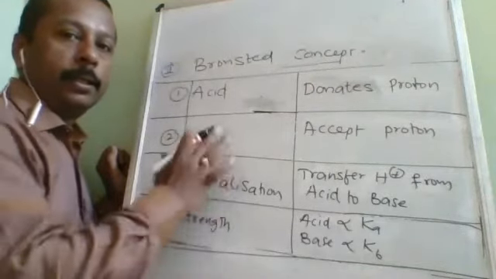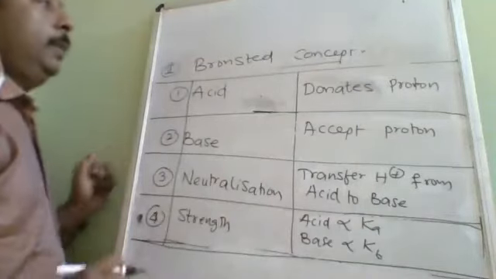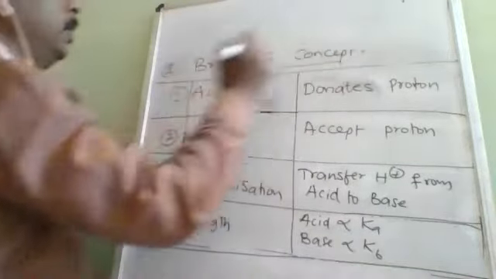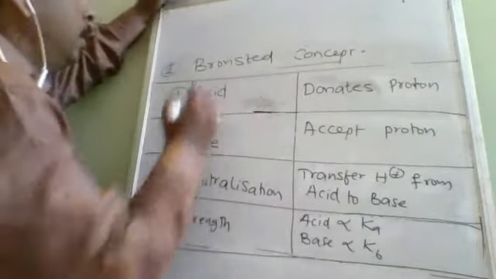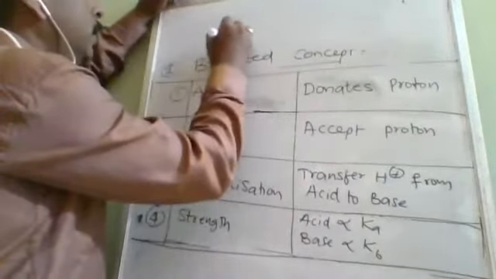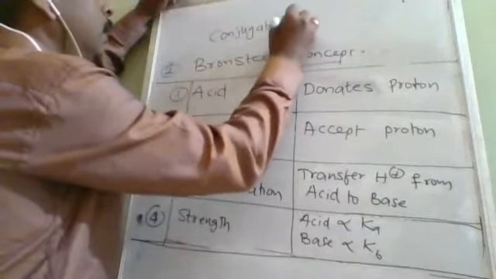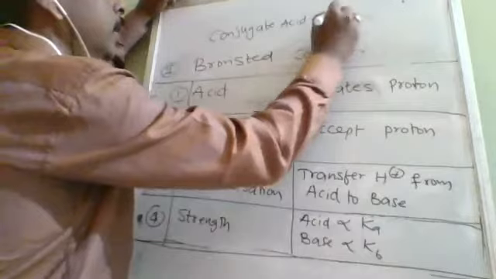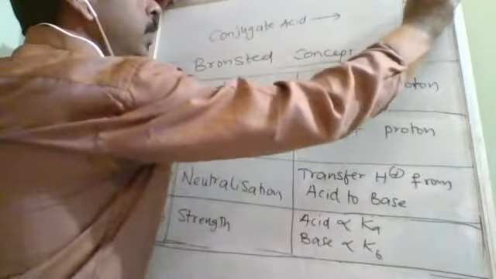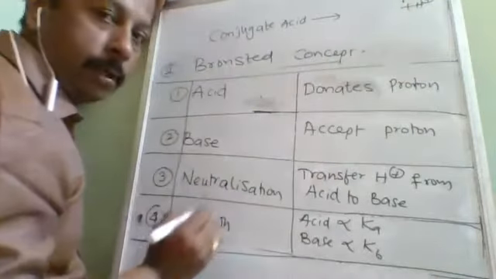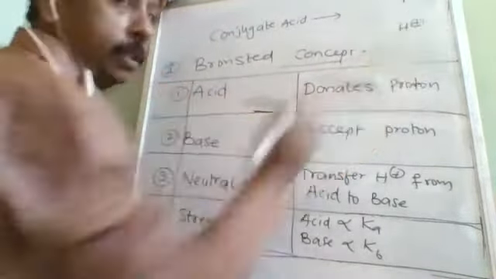Okay, so this is the Bronsted concept theory. Here there are two new topics added apart from the Arrhenius: conjugate acid and base. What is conjugate acid and base? When an acid donates H plus, the leftover component is the conjugate base.